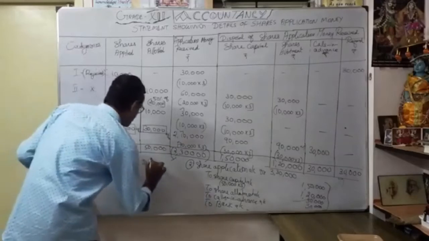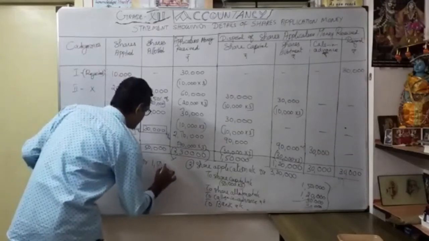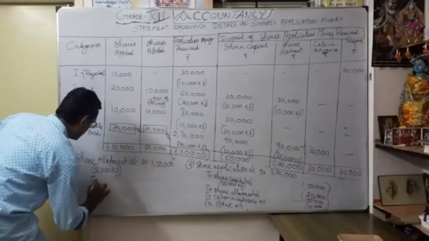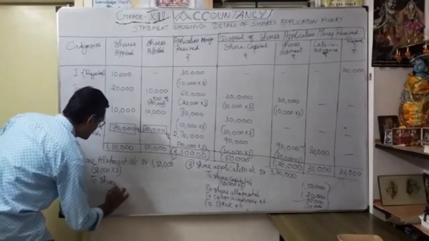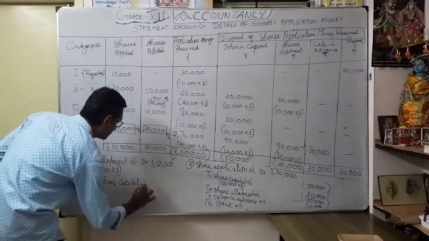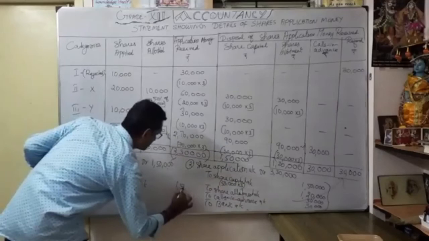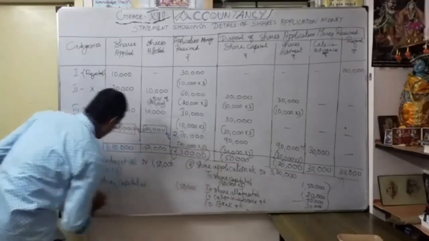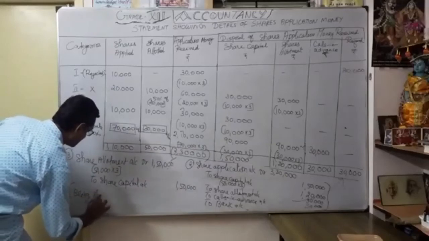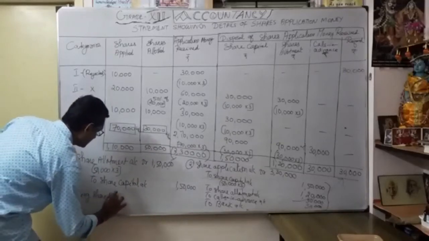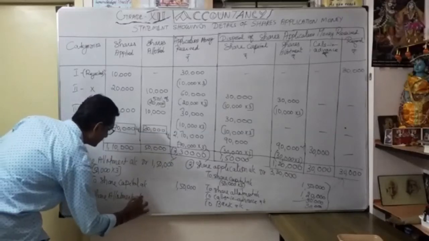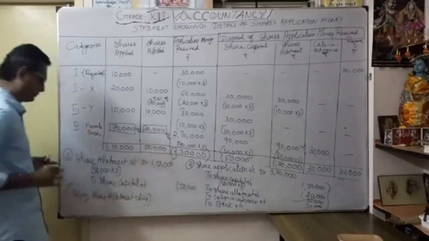So we are supposed to get how much? 1,50,000. Share allotment account debit to share capital account, how much? 1,50,000. So narration being share allotment due. Okay, this is our carrying.